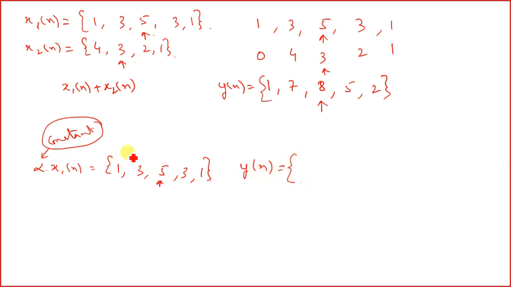So say this constant is 2. So 1 multiplied by 2 is 2, 3 multiplied by 2 is 6, 5 multiplied by 2 is 10, then 3 multiplied by 2 is 6, then 2. Okay. So the scalar component gets multiplied with all the values, and at whatever location you have the origin, at that location the origin stays.